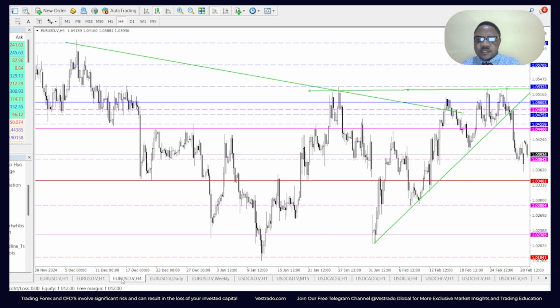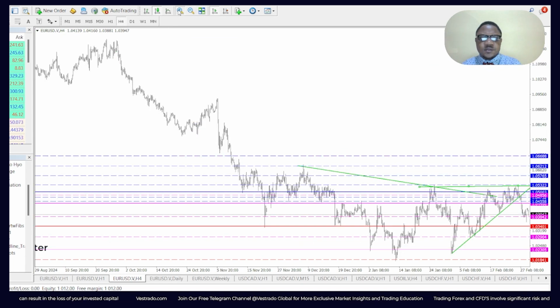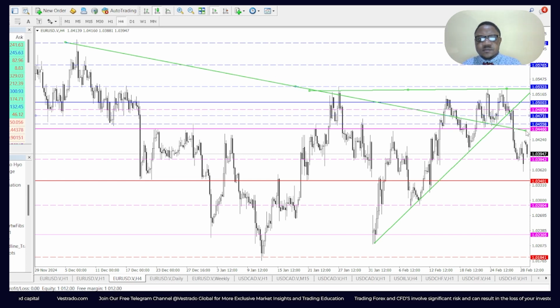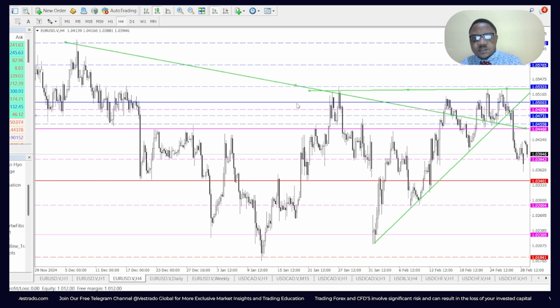Now, on the 4-hour chart, what do we see? Look, we see price break very nicely away from this triangle right here. Before then, let's delete this.